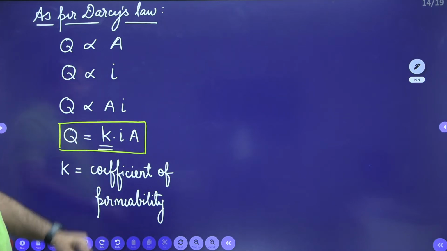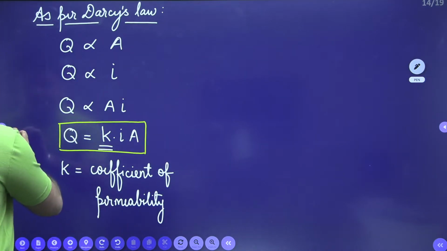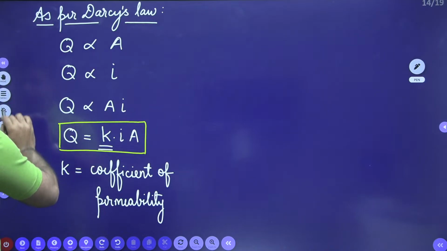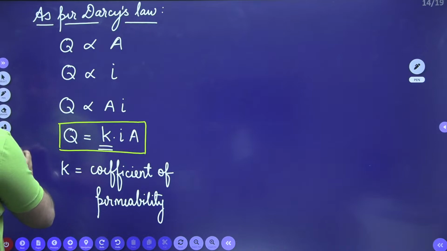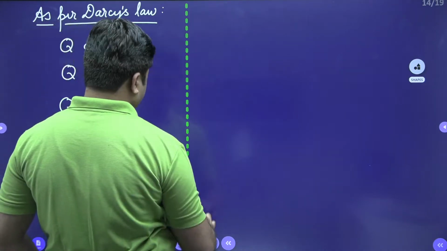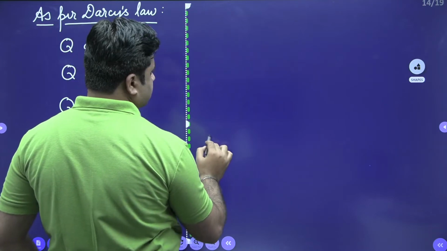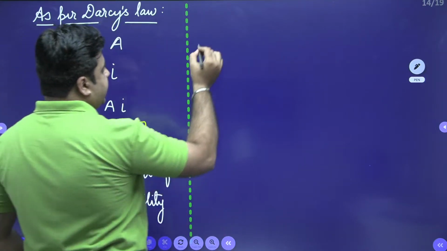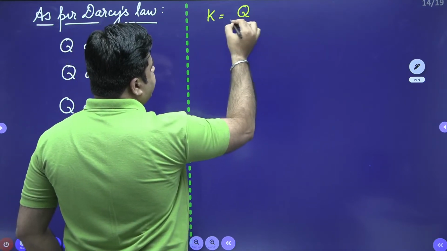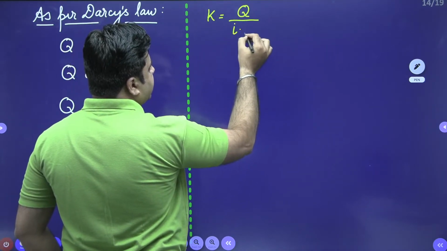Now from here we define the coefficient of permeability. Just understand how we define it. K can be written as Q divided by I into A, right?